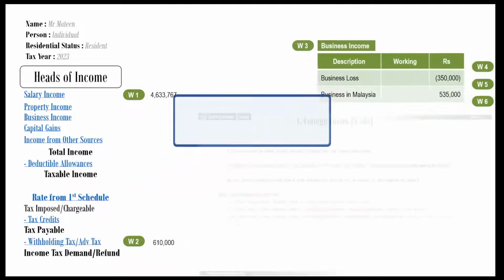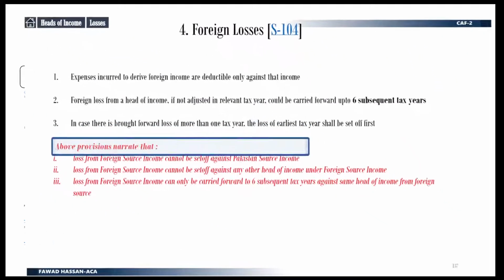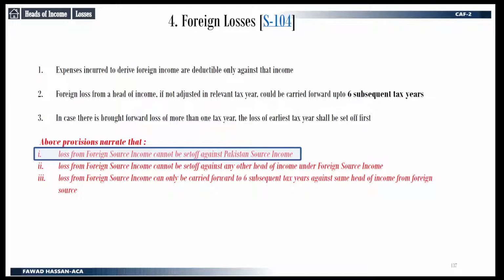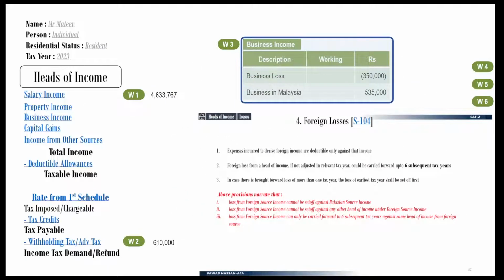Working 3 is about business income. Here we have a loss from Pakistan source business and income from foreign source business. The rules for losses do not allow any foreign source loss to be adjusted against Pakistan source income. But in this question, the situation is opposite. We have a loss from Pakistan source income. This can be adjusted against foreign source income because this is not prohibited by the tax law.